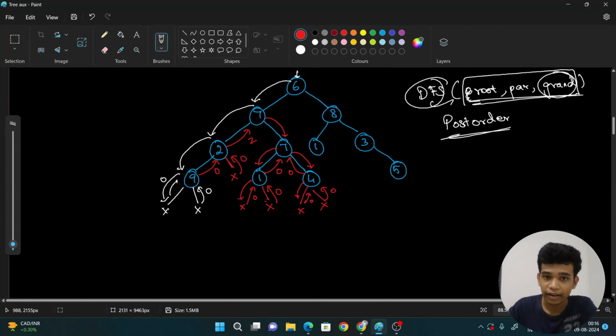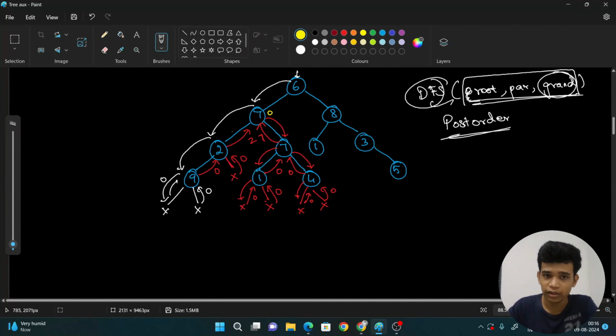At this 7, I want to check whether 7's grandparent is even. Yes, 6 is even. Then I should send my left subtree's answer, 0, and my right subtree's answer, 0. Here, 7 is an answer. So for this 7, again I want to check whether this 7 has any grandparent. No, it doesn't even have a grandparent. Then how can I check whether it is even or odd? So this 7 is 0.